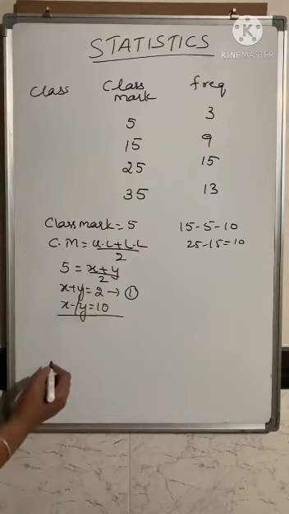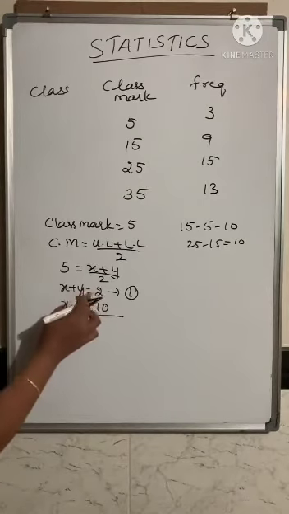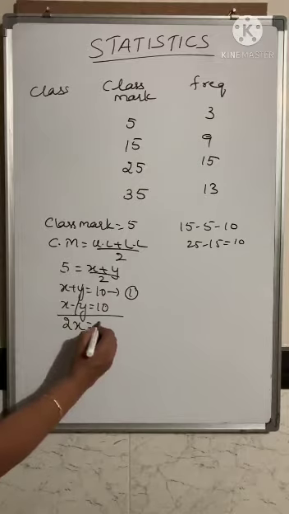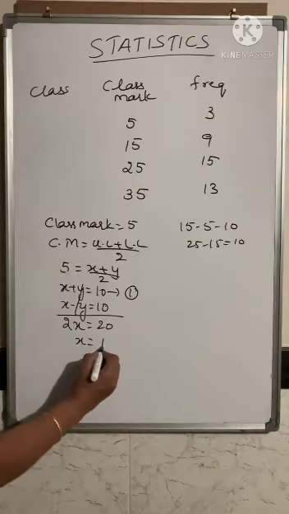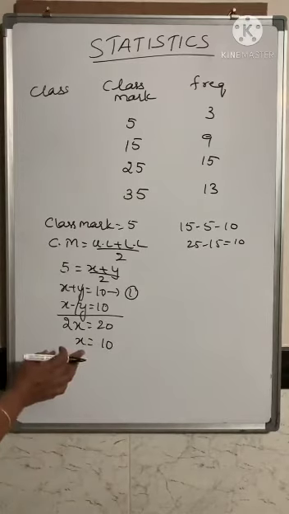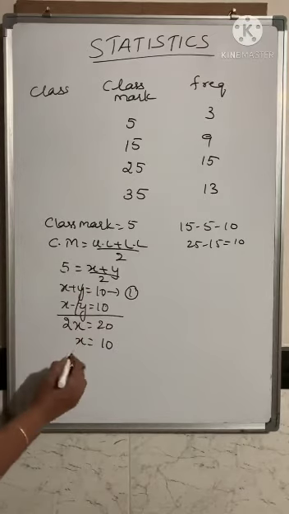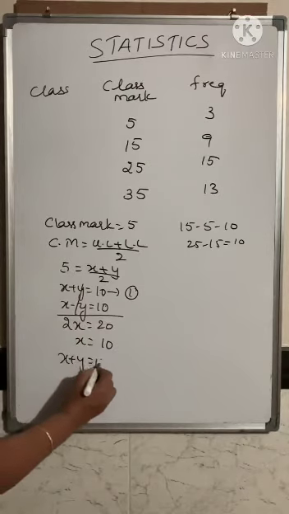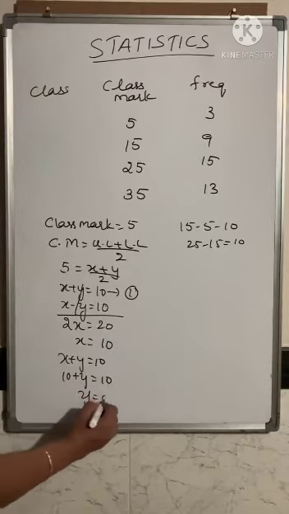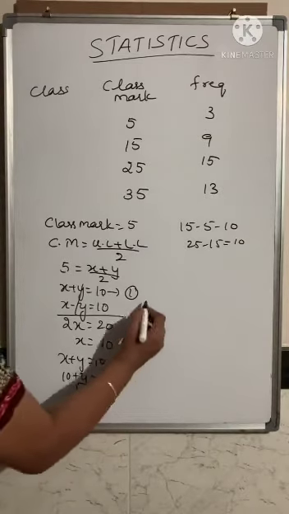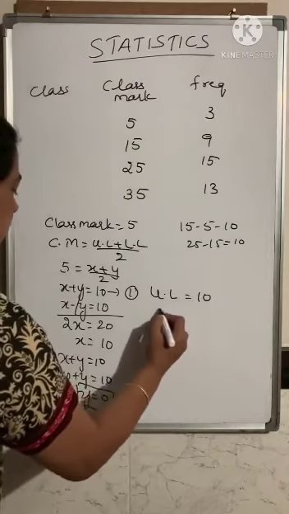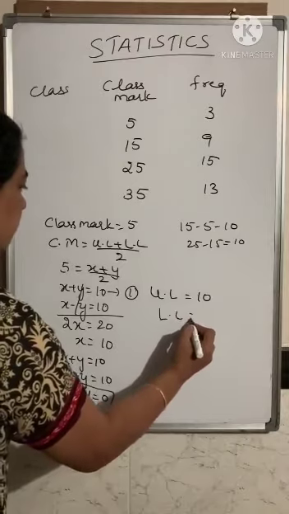So cancel this. Here you get it as 10. 5 into 2 is 10. So you get 2x is equal to 20, or x is equal to 20 upon 2, which is equal to 10. Now we will find out the lower limit. For that we need to substitute x is equal to 10 in any one of the equations. So you got x plus y is equal to 10. Substituting, 10 plus y is equal to 10, so the value of y is equal to 0. So you got the upper limit as 10, and the lower limit you got as 0.